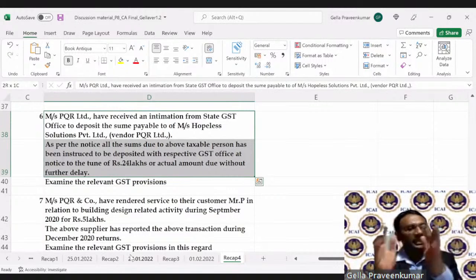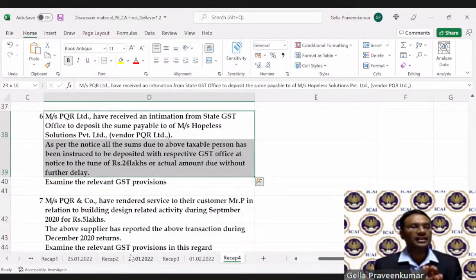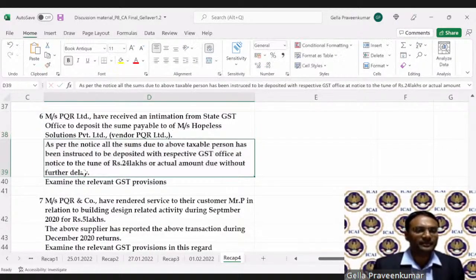So whatever money you have to pay to this Hopeless Solutions should be paid to the state GST officer. As per the notice, all the sums due to the above taxable person have been instructed to be deposited with the GST office, to the tune of rupees 24 lakhs or the actual amount due, without further delay. Examine the relevant GST provision.